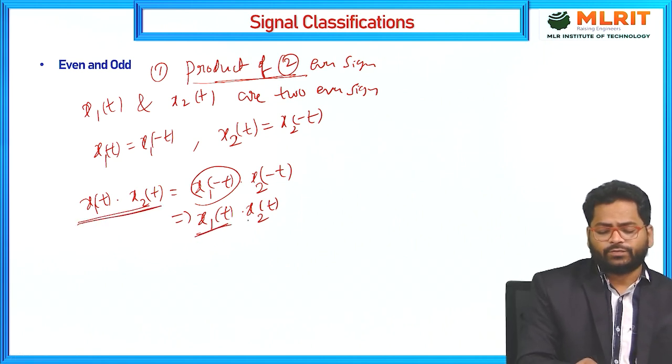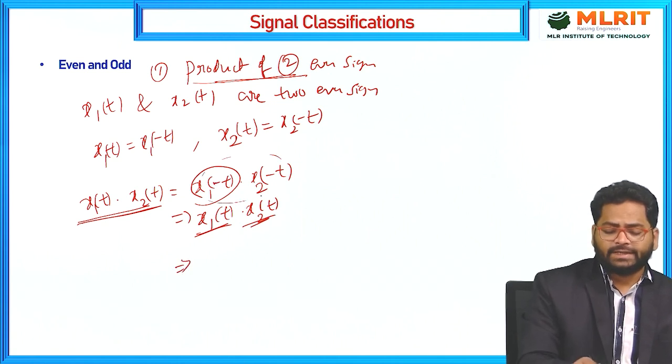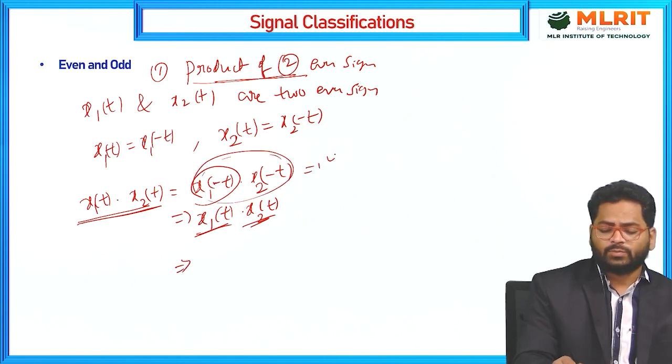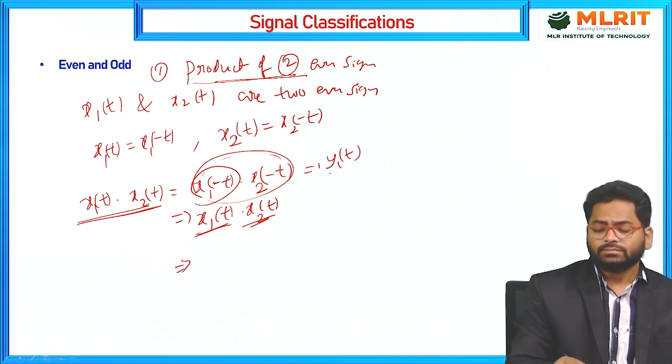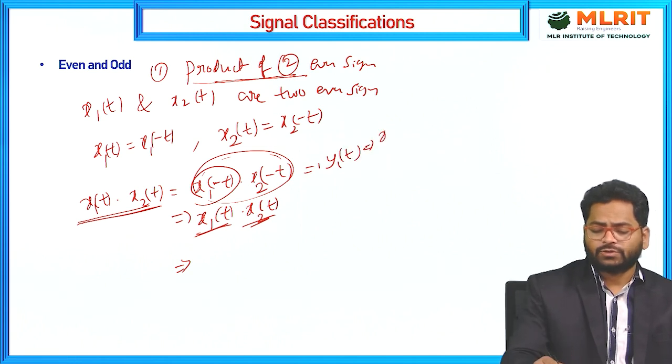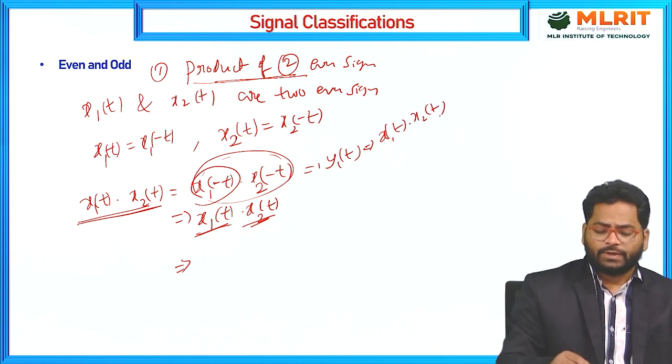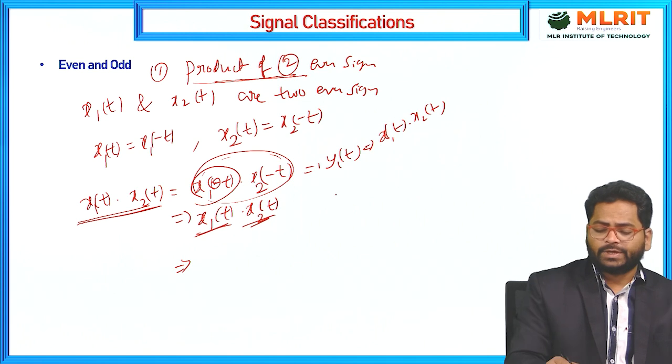Or else you can represent this entire signal as y1 of t, which equals x1 of t into x2 of t. Wherever there is a minus, you replace it as y1 of minus t.